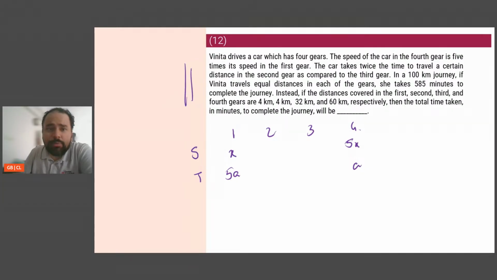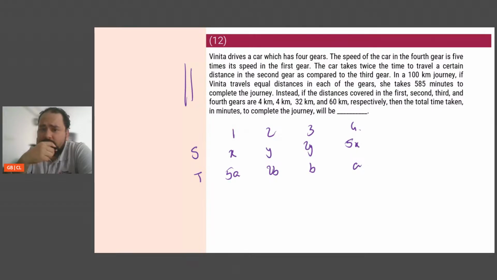The car takes twice the time to travel a certain distance in 2nd gear as compared to 3rd gear. So let's say the 3rd gear takes b, then the 2nd gear will take 2b. That is what it means. From a speed perspective, it means the 2nd is half of the 3rd, so I can say the 2nd is y and the 3rd is 2y. So this is basically the structure.